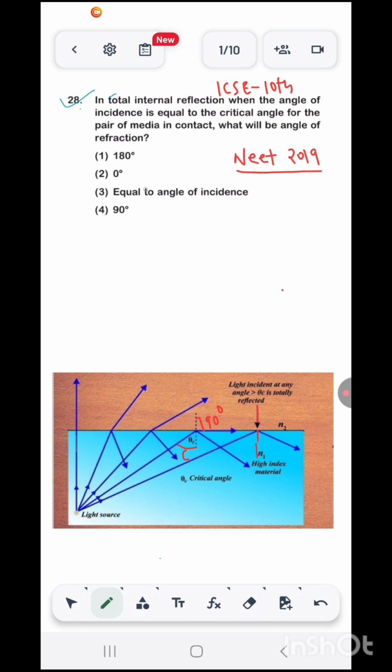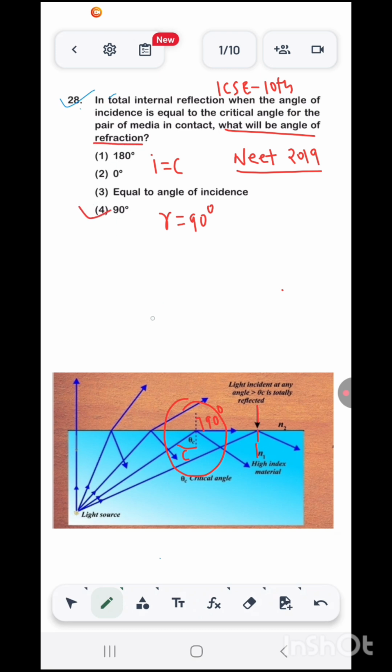Let's read the question. This question is regarding this condition only. So total internal reflection when the angle of incidence is equal to critical angle. Angle of incidence is equal to critical angle. So the angle of refraction in the rarer medium becomes 90 degrees. What will be the angle of refraction? Obviously 90 degrees. Fourth option is correct here.